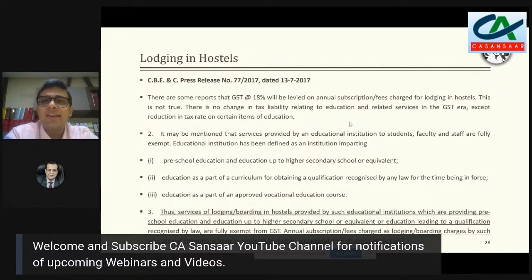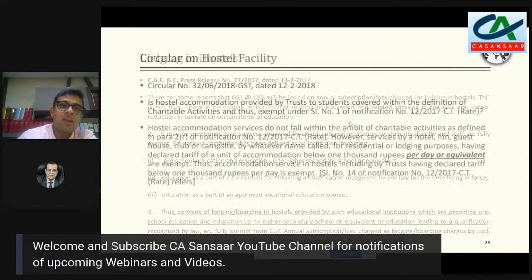entry को पढ़ा है, it clearly says services provided by educational institution to its student, that is exempted. तो वो service अगर purely सिर्फ hostel की अलग से है, but they are students of that particular educational institution, then there is no requirement to actually call it as a composite supply and one principal supply. It will be exempted altogether.